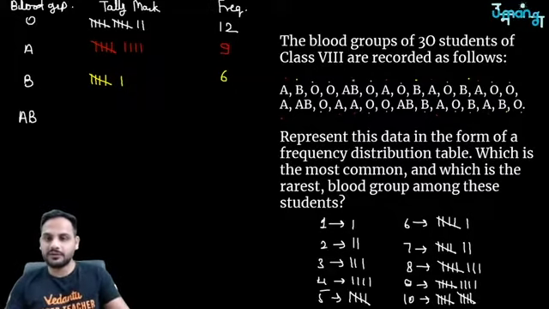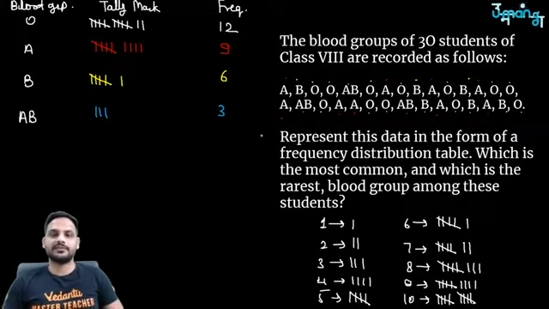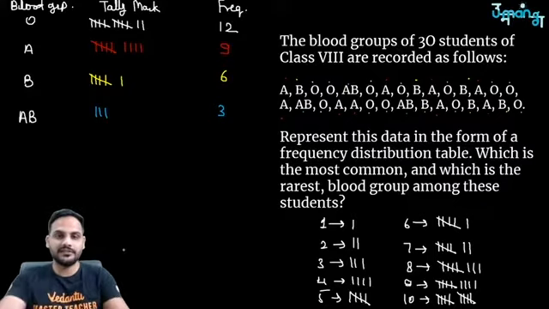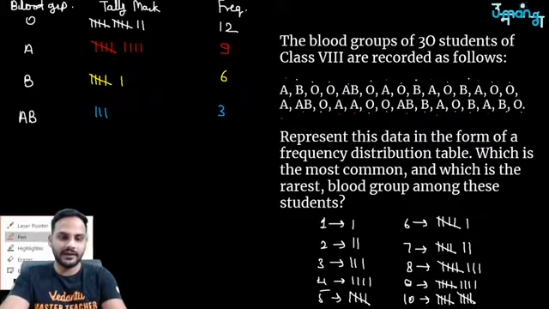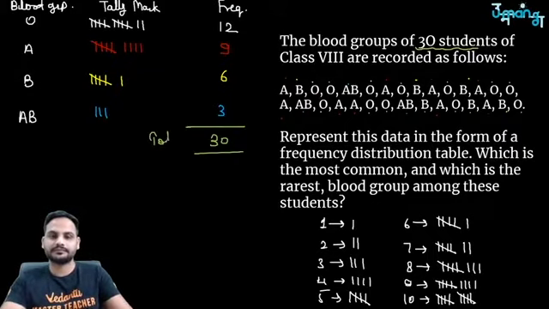For AB blood group, we have 1, 2, 3. So 3 is over here. So 9 plus 6 is 15, plus 3 is 18. 18 plus 12 is 30. So you can clearly see the sum here. If I find the sum, I have got a total of 30 students. I have the data for 30 students, which means I have not made any mistake.